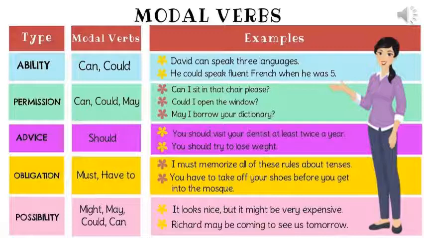Possibility, might, may, could and can. Let's look at the sentence. It looks nice but it might be very expensive. So that is the probability. Richard may be coming to see us tomorrow. Again a possibility, probability.